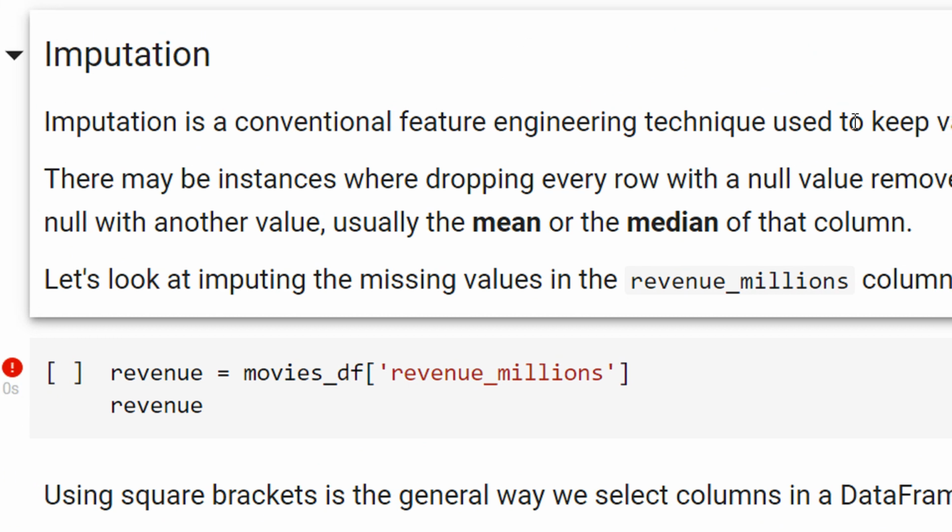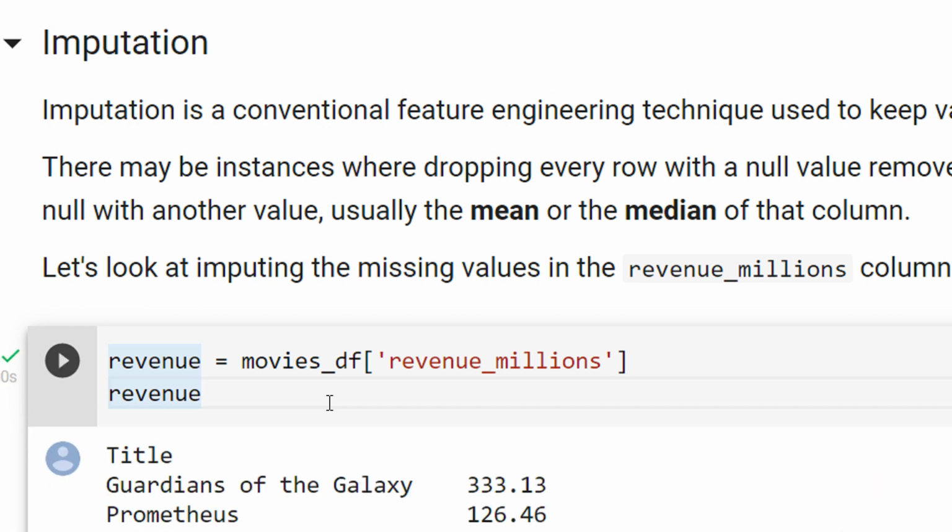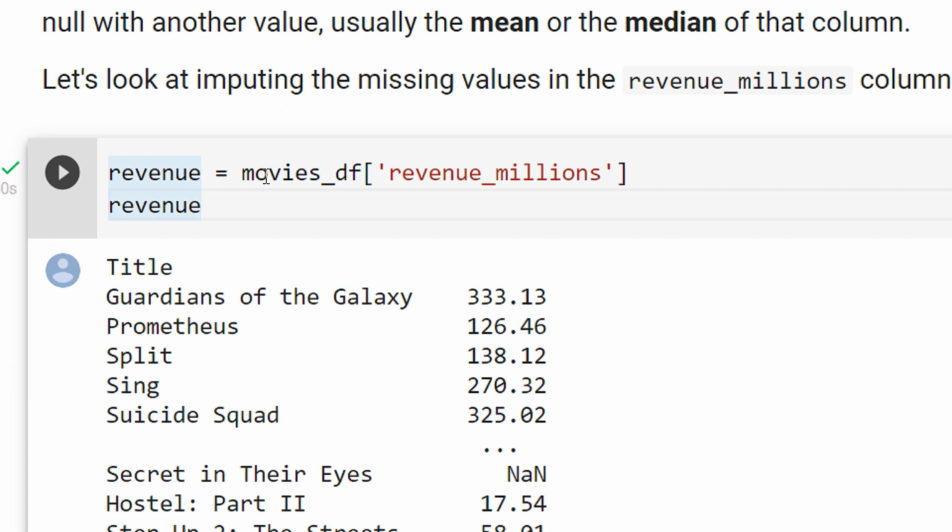Now see what I'm saying here. You can see this movies DF. I am basically reading the column revenue millions. Remember we had renamed this column into revenue. Now you can see when I print the revenue, because title was our index and this is our revenue column.